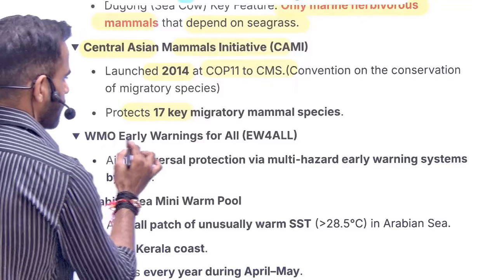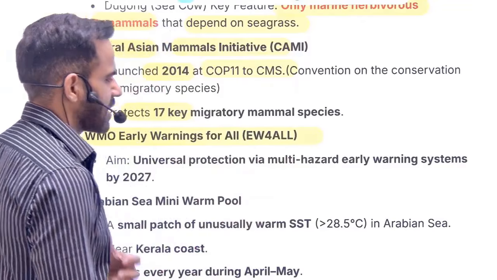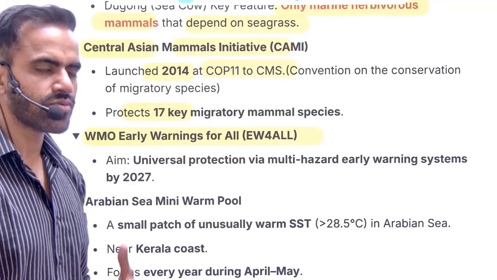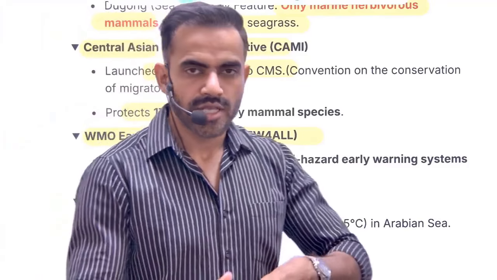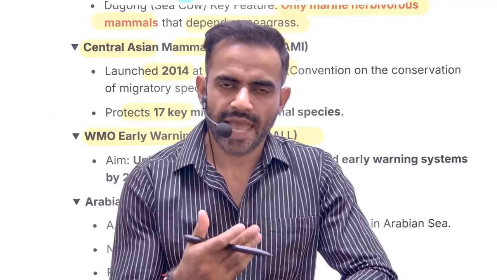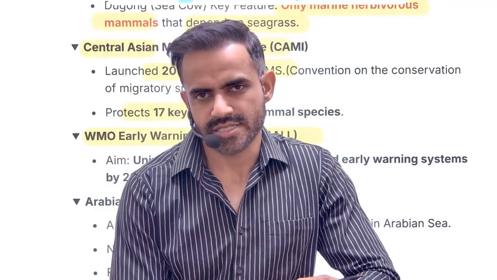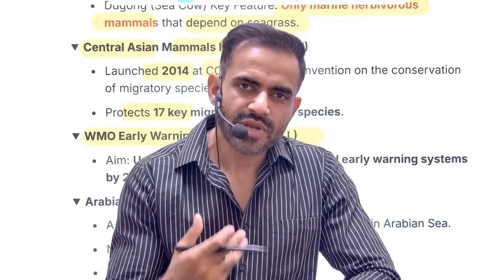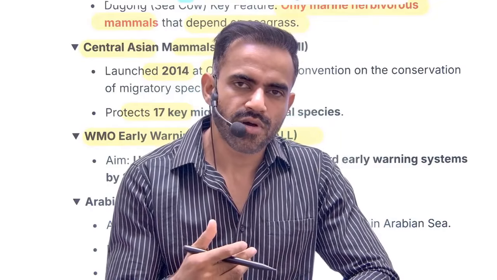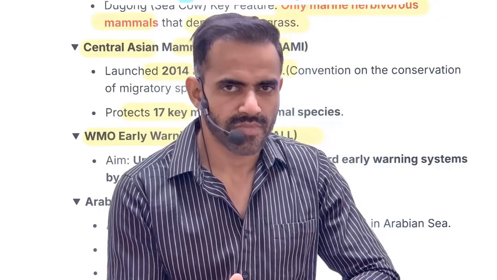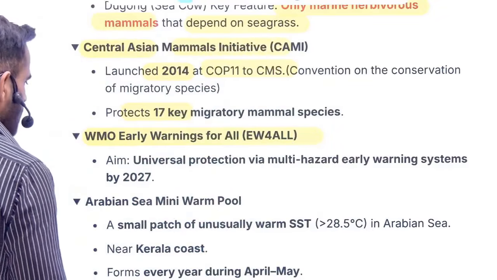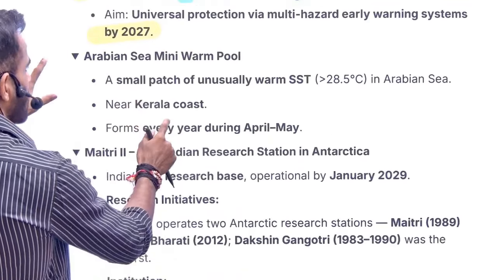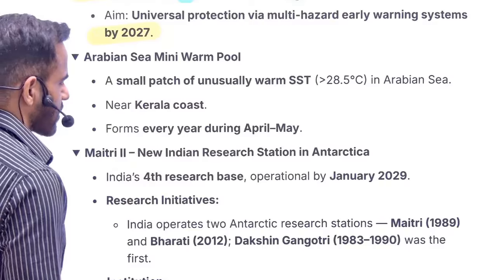Next is Early Warning for All, that is EW for All. In a very simple sense, the countries are collaborating with each other to develop an early warning system, so that by 2027 we have early warning for all the major disasters. See why it is important. With early warning, we can evacuate people and minimize the loss of life and livelihood. From that perspective, it is important. That is announced through WMO, World Meteorological Organization.